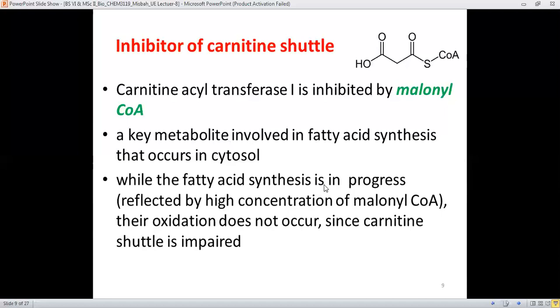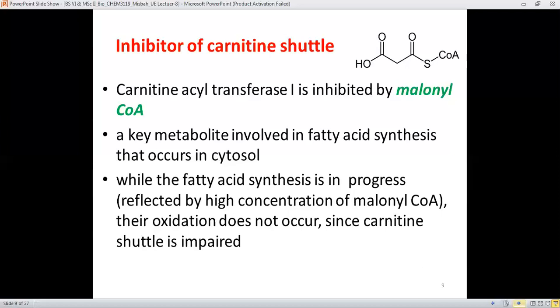While fatty acid synthesis is in progress, there is a high concentration of malonyl CoA, so the oxidation process will not occur because there is impairment in the carnitine shuttle, which will no longer be available to carry the acyl CoA from the cytosol to the mitochondrial matrix.